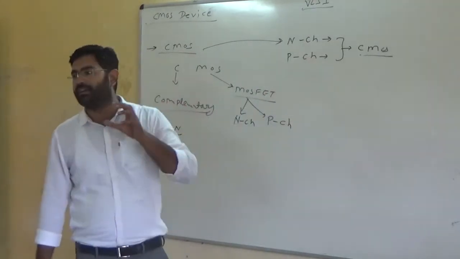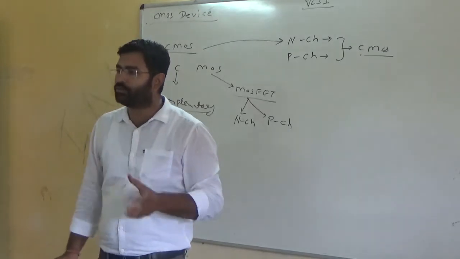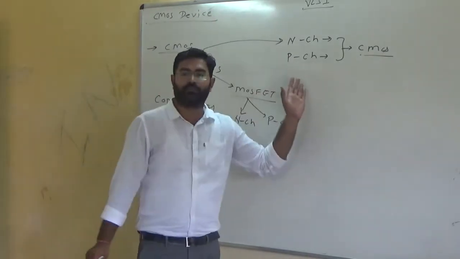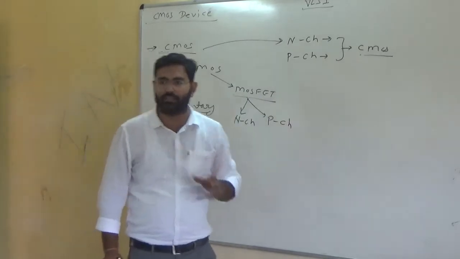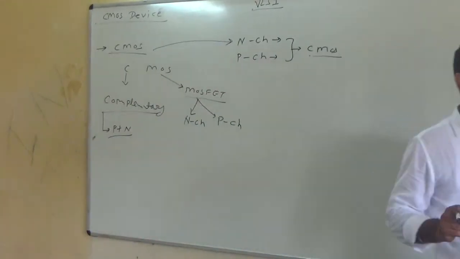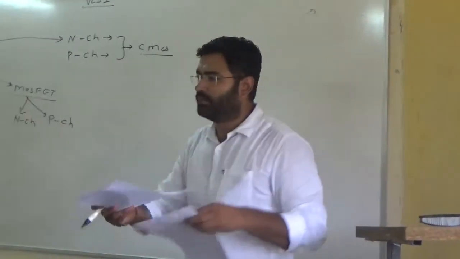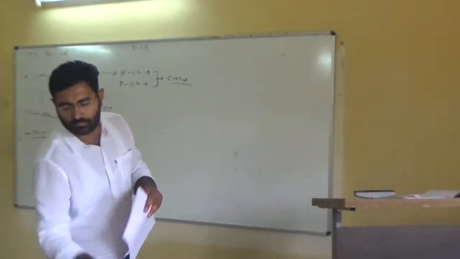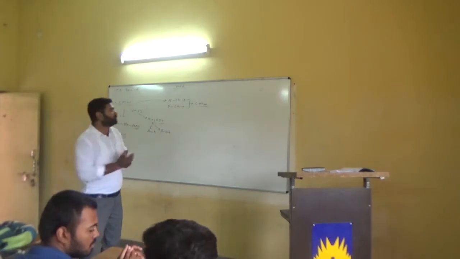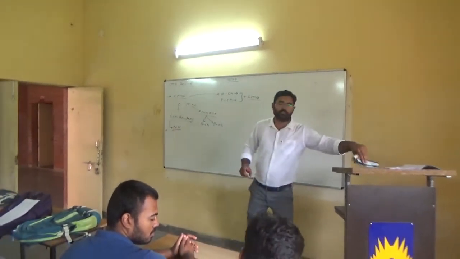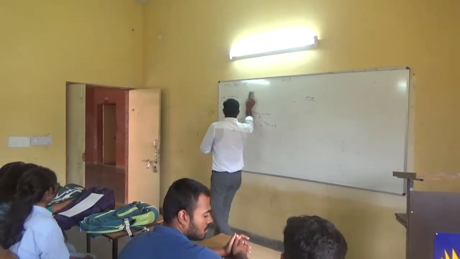Now there are a number of CMOS devices. How they are made, what is the basic working of these devices, I will tell you. I am giving you some notes. Distribute them into two groups, okay? So the first one is the CMOS inverter.